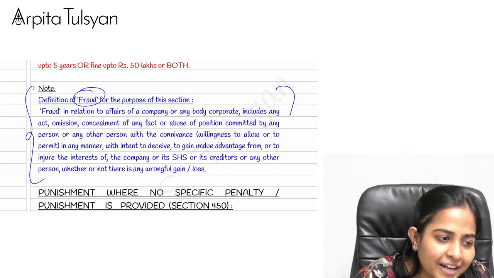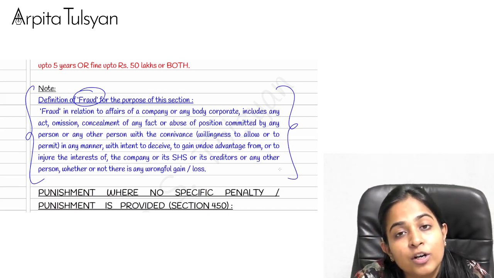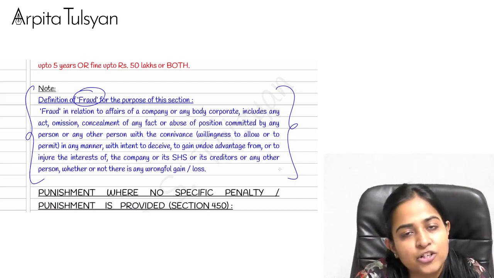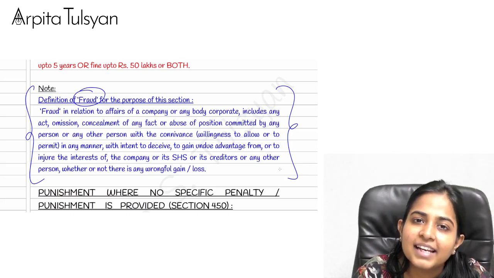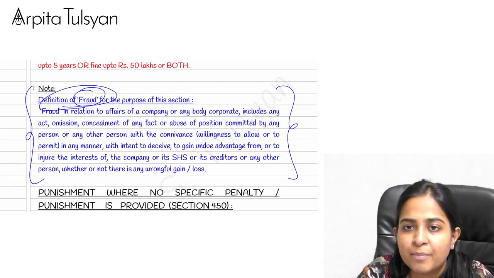You can read this definition once, but what is more important is the punishment for fraud under section 447. Very clear? Yes, so this is the definition of fraud for the purpose of section 447.